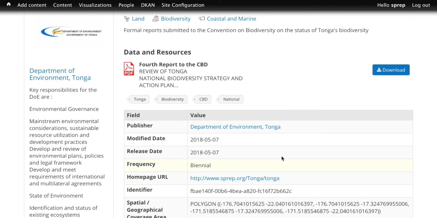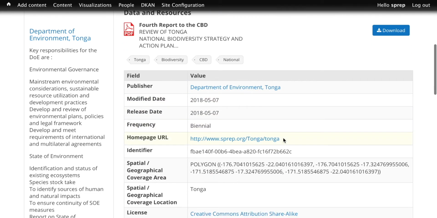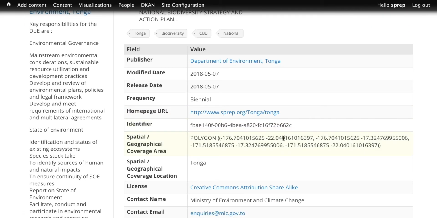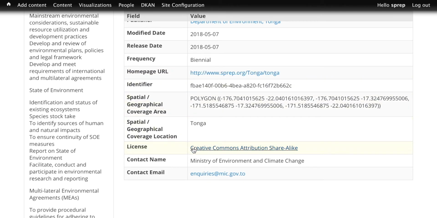Now this information here represents the metadata. The initial publisher of the information was the Department of Environment Tonga. The home page, this is where I grabbed the report from on the SPREP website. I set it to Creative Commons and share alike because this is a public report, anyone can access it.